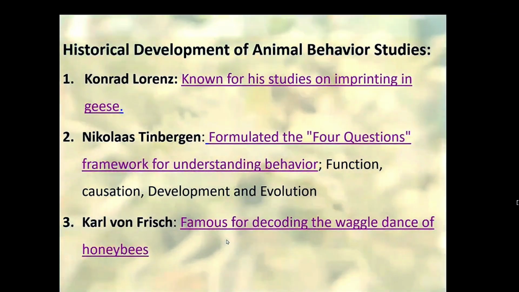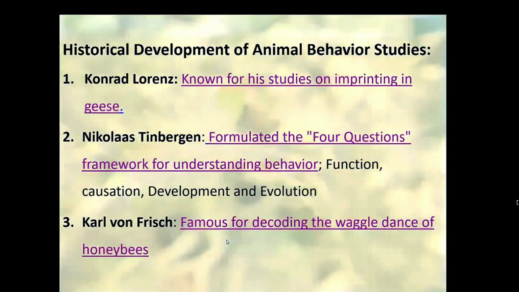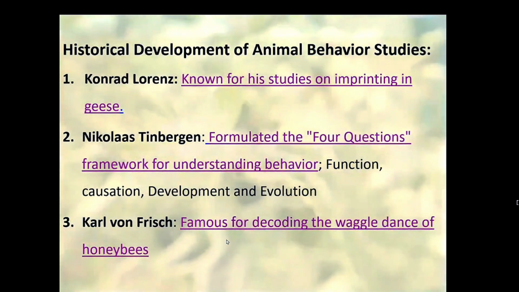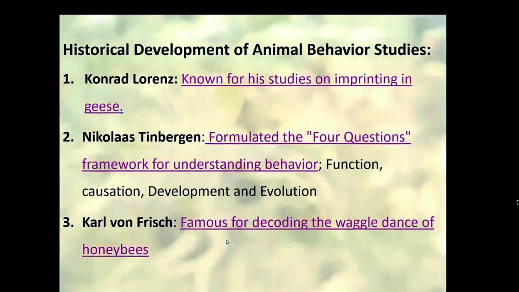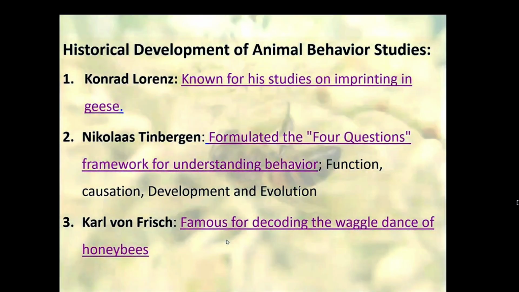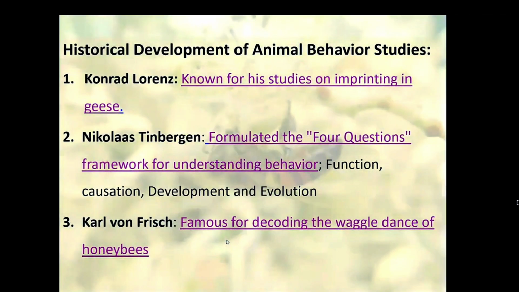The direction of the waggle indicates the direction of the food sources relative to the sun, while the duration of the waggle tells the distance. This means bees can effectively inform other bees about where to find food, how far it is, and in which direction.